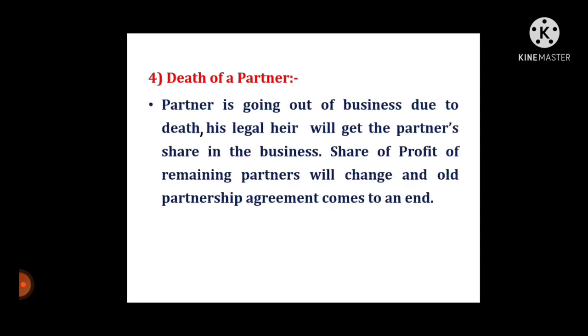Now next form is death of a partner. Death is considered as compulsory retirement. The partner is going out of business due to death. His legal heir or legal representative will get the partner's share in the business till the date of death of the partner. Partnership business may be continued by the other surviving or remaining partners. We learn more with the help of an example.